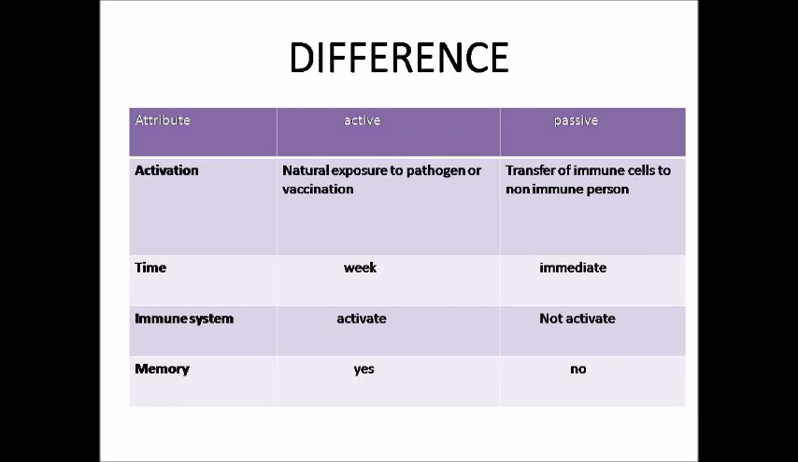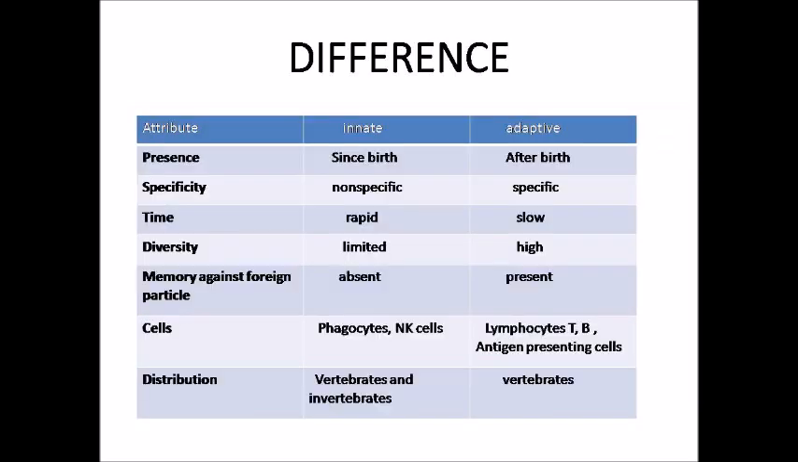Now, between innate and adaptive immunity. Innate immunity is present since birth, and adaptive is after birth, like exposure to infection. Specificity: innate is non-specific, and adaptive is specific. They have diversity to the different antigens. Time in innate is rapid and adaptive is slow. Diversity is limited in innate, and adaptive has a high diversity.